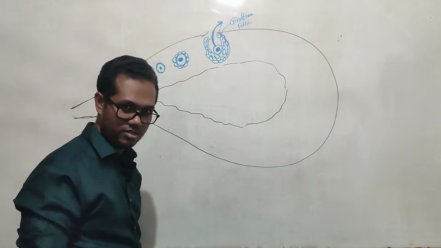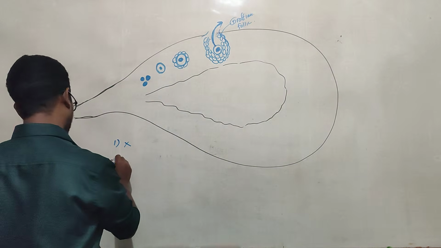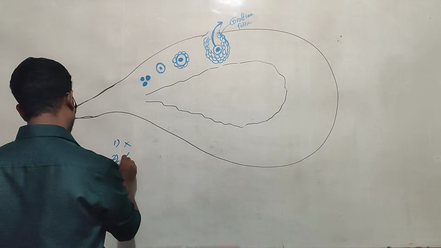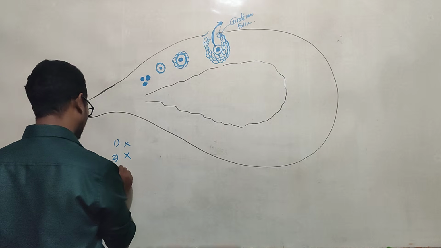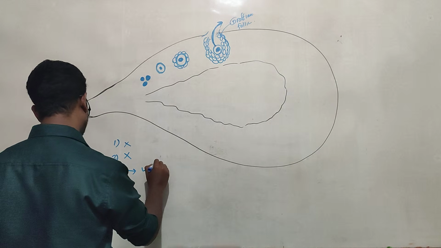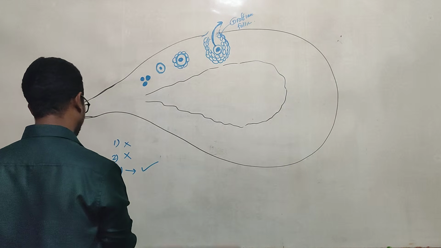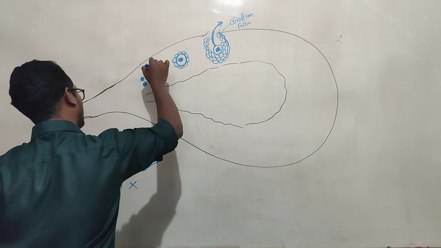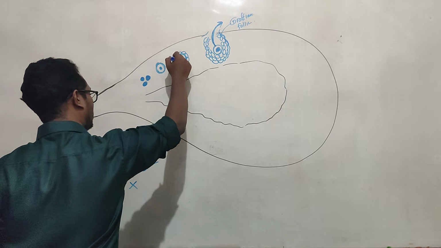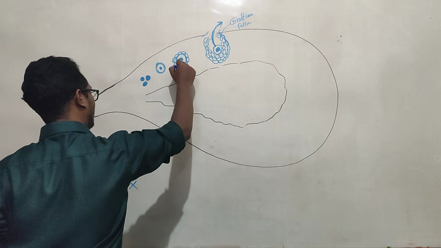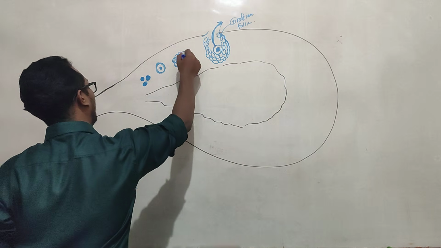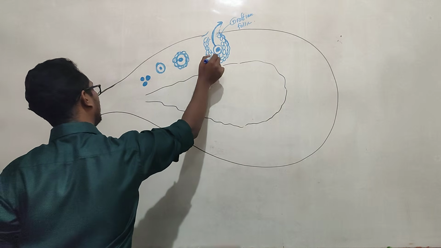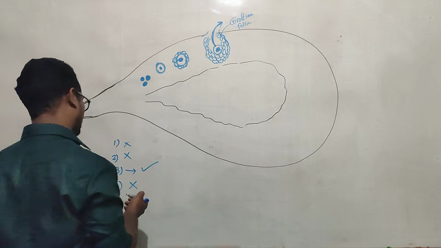They are not the ones that release the ovum. So first answer out. Second answer, corpus albicans, also out. Third answer, the Graafian follicle, that is correct. Fourth answer, primary follicle, is wrong, because primary follicles are unmatured, so they should mature and form outer cell layers, and finally form the matured Graafian follicle.